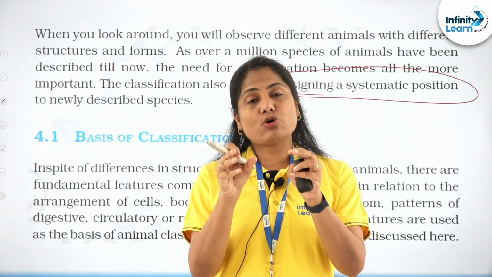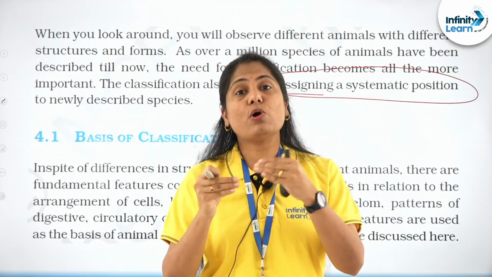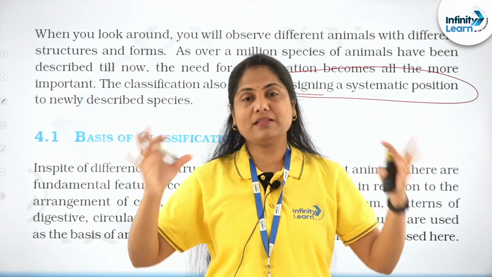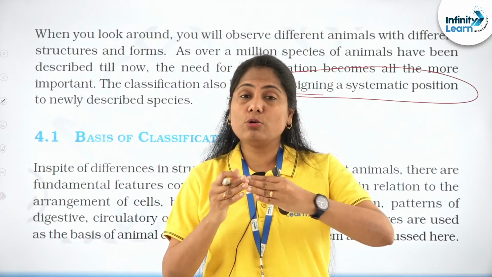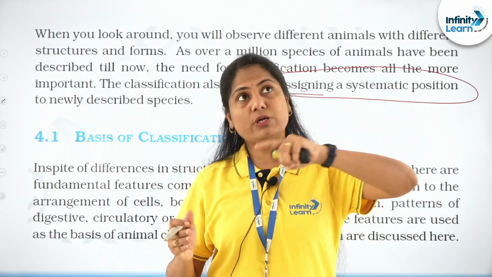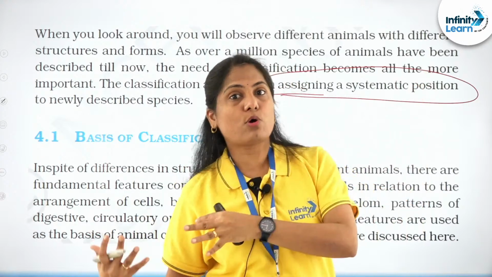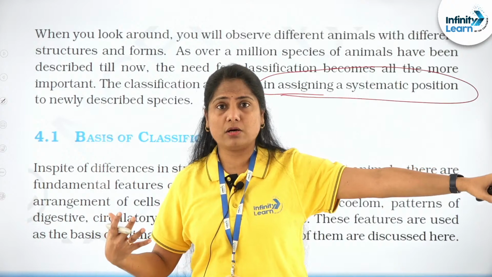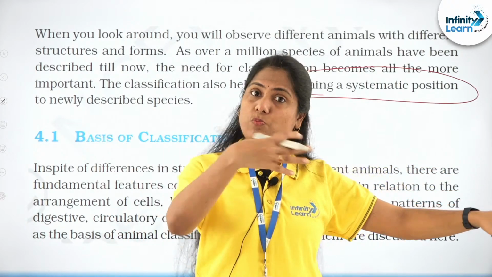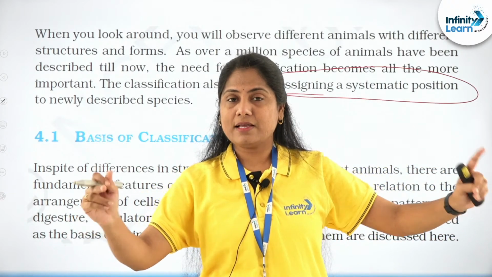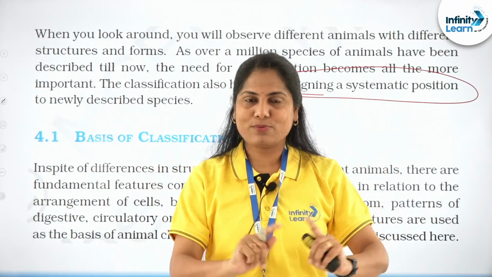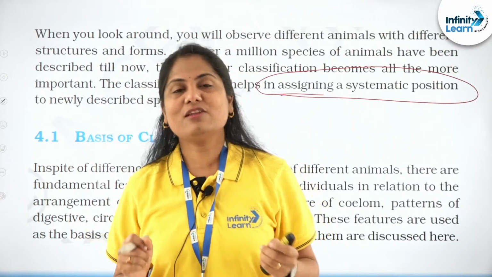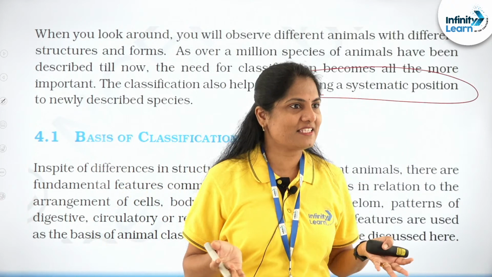So this kind of classification allows you to understand the animal even in a better manner. When you are putting them into different groups, you tend to learn the evolutionary linkages, you tend to understand how this particular organism has evolved. Maybe fishes were in water. Amphibians, on the other hand, were both in water as well as land. So there's an evolutionary connect, right? All these are things you are able to understand when you are putting them in an organized manner.